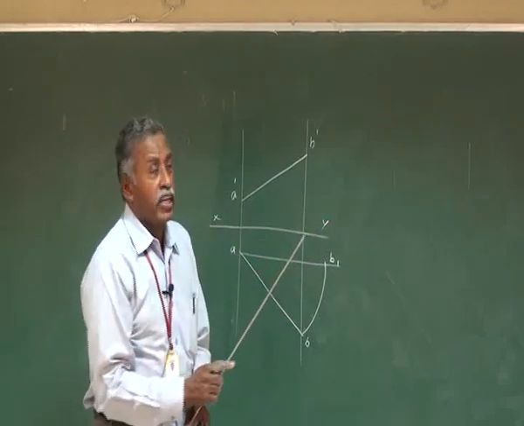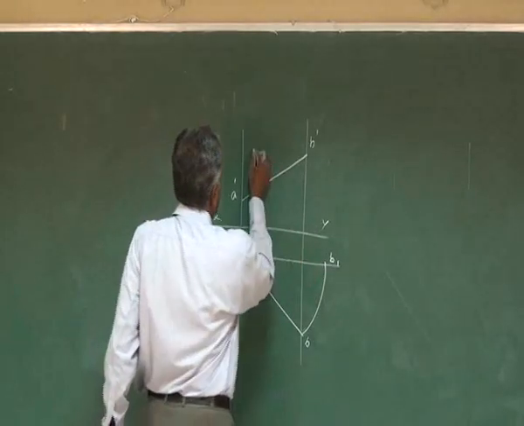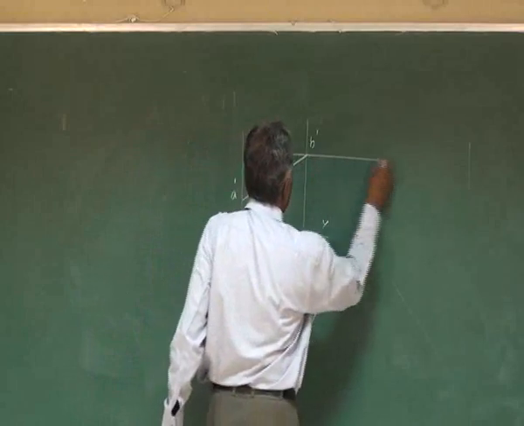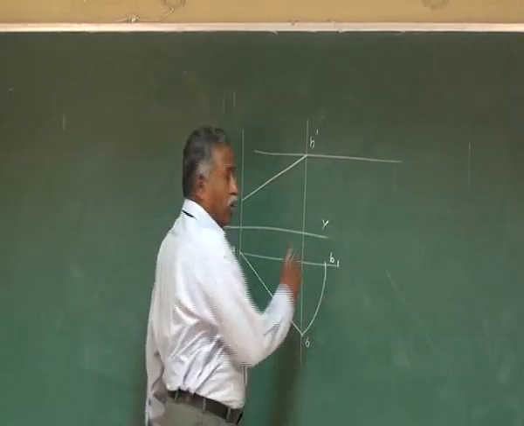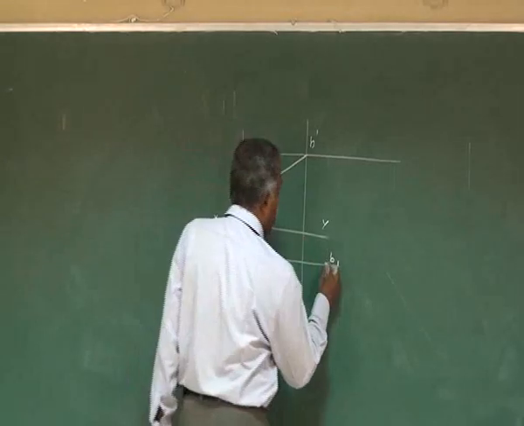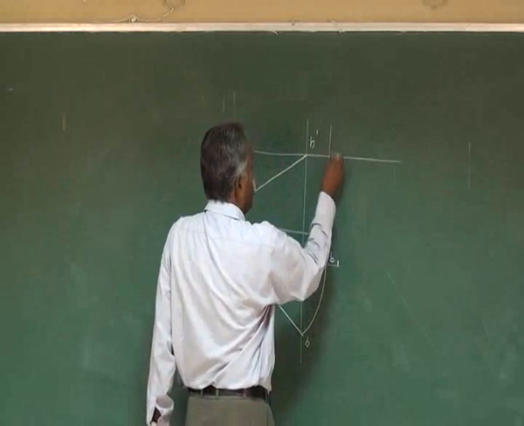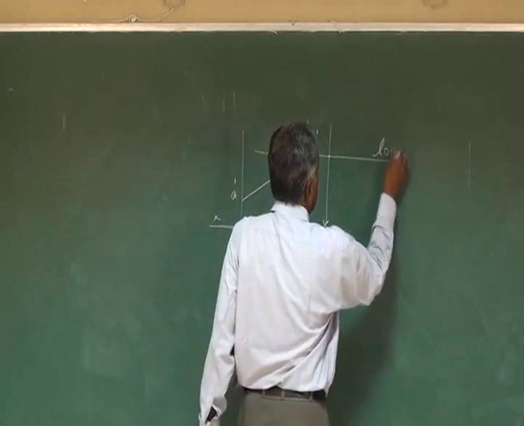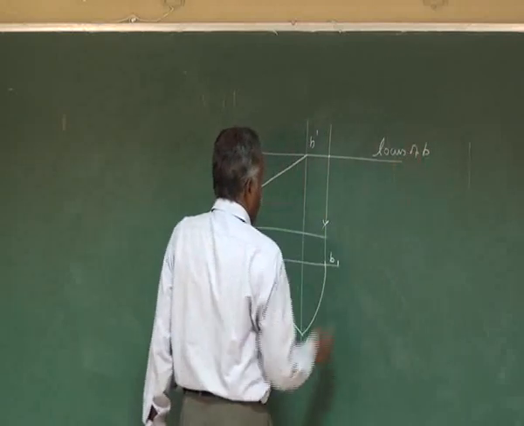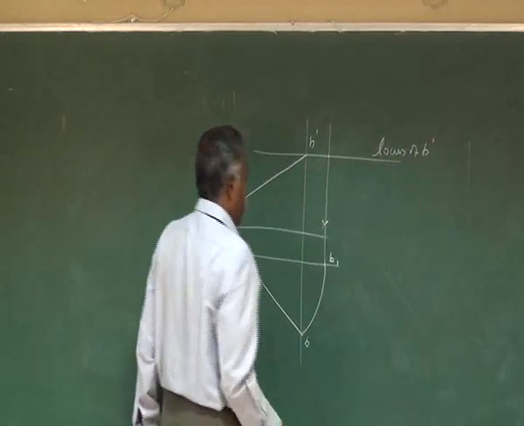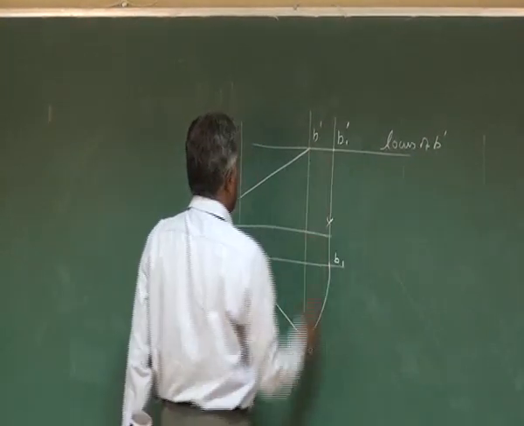Already we know a point B in the front view. Therefore the locus of B will be along this line. Now B1 dash is going to be along this projector. So the intersection of these two is B1 dash.